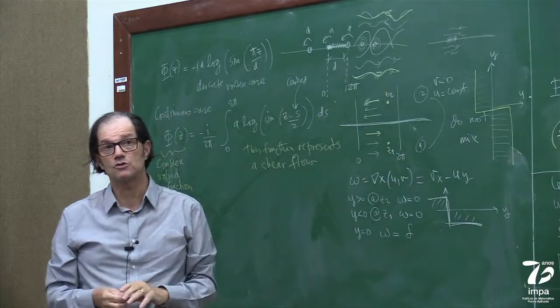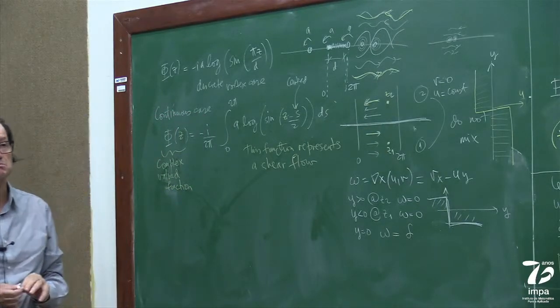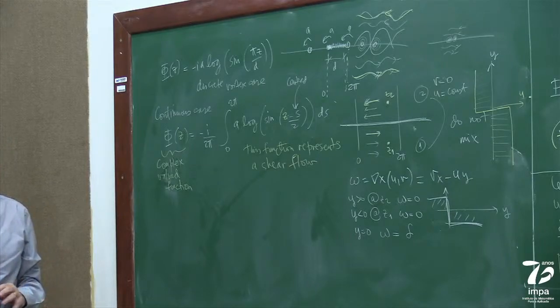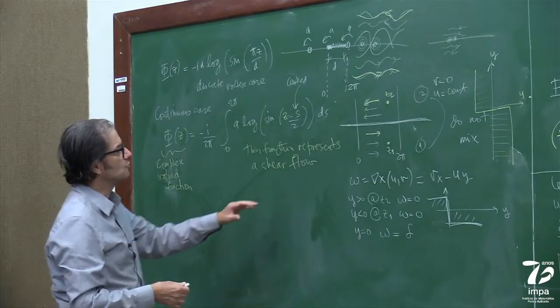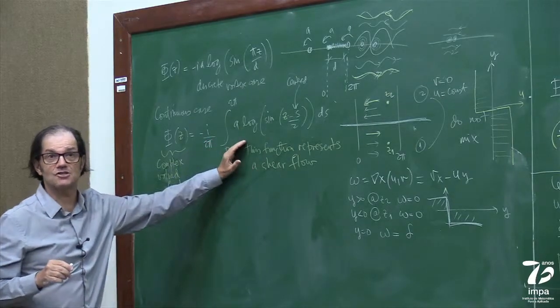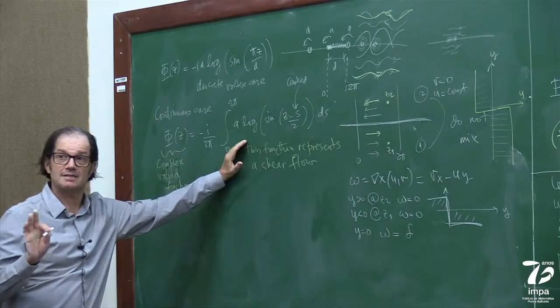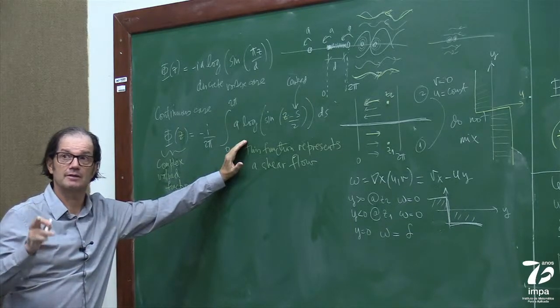Actually, one way to show this is using a very nice theorem from complex variables that is not always taught, which is the Plemelj theorem. But you can see now that this integral representation here has some properties yet to be verified.